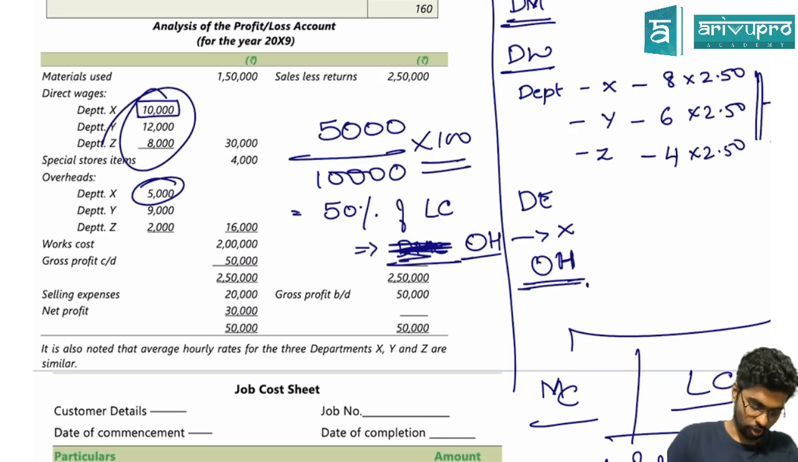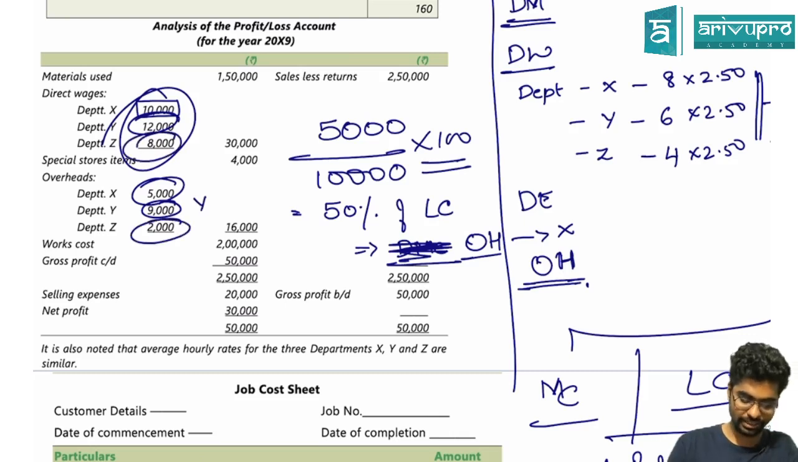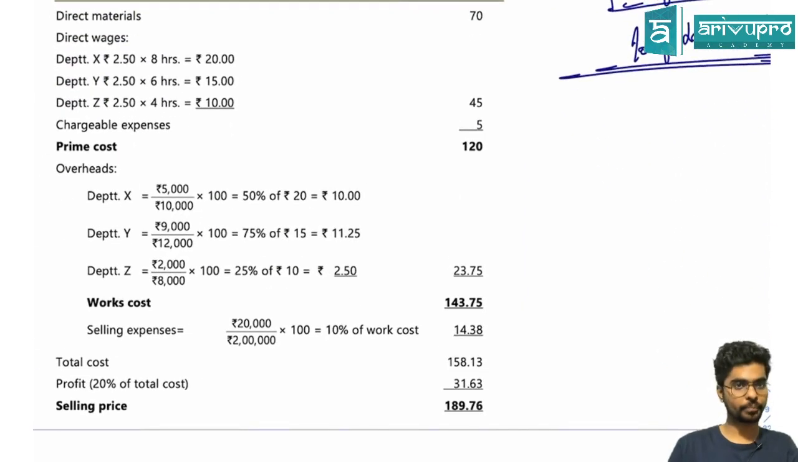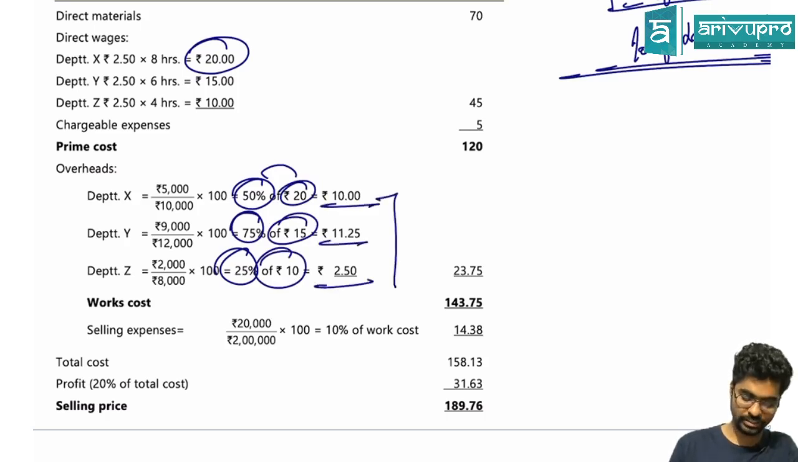Same way for department Y, 9,000 by 12,000, that is 75% for department Y, and 2,000 divided by 8,000, that will be 25% for Z. Once this is done, I multiply with the labor cost 20, 15 and 10. So I will end up getting the overheads for the 3 departments.